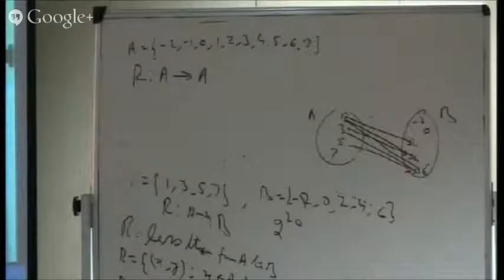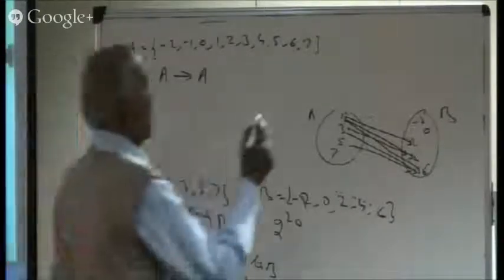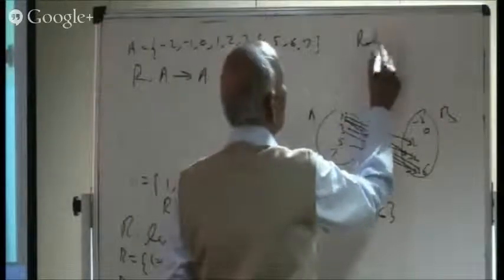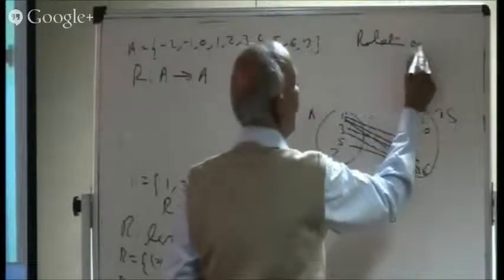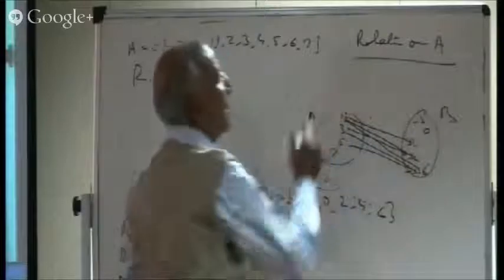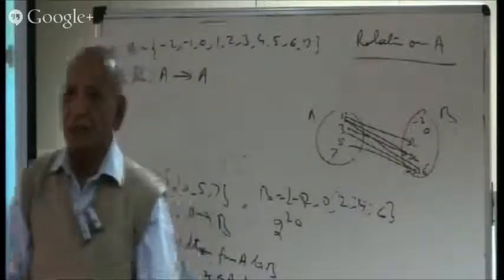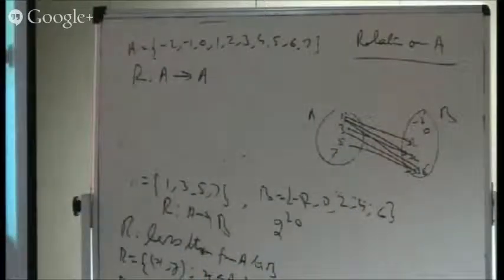This type of relation may be named R. So here I am defining a relation on A. On A means from A to A. When I use this word on A, it means we are working from A to A.